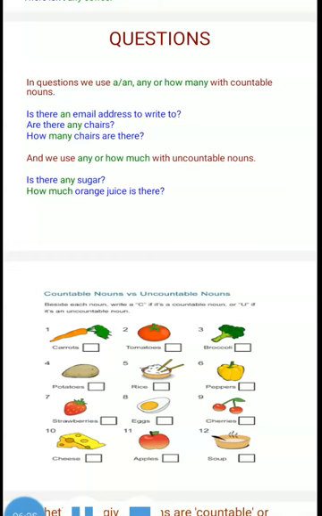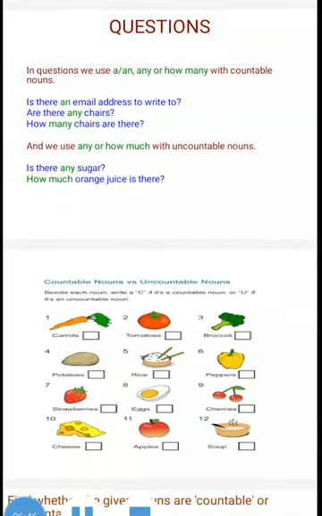Again countable. Broccoli. You may not know whether this is countable or uncountable. Some people say this is countable, others say uncountable. But broccoli is, of course, uncountable. You may say that I bought 5 stems of broccoli, not 5 broccolis. I can give you some more examples. Paper is uncountable.